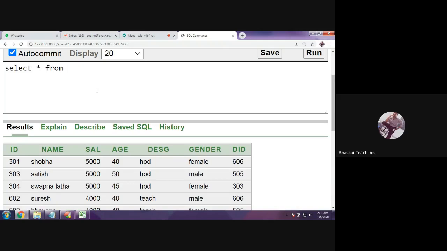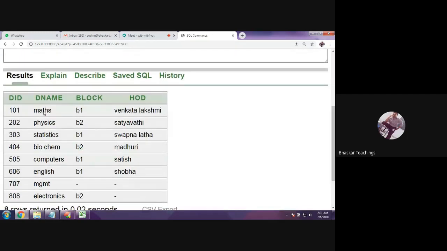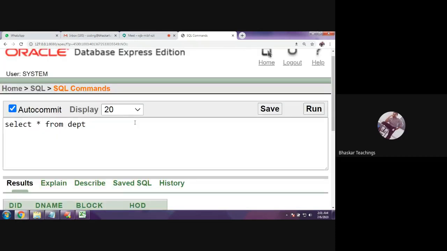Now let us give DEPT. This is my department table. Here I have the department names, right? Maths, physics, stat, biochem, computers, in this way. So 101, 102, these are the department IDs. So now here we need to get the data from two tables, right?